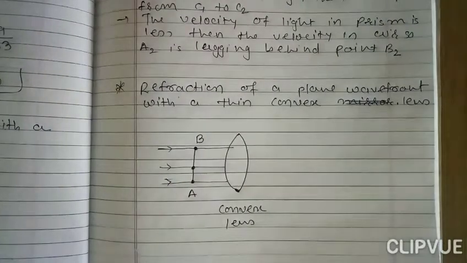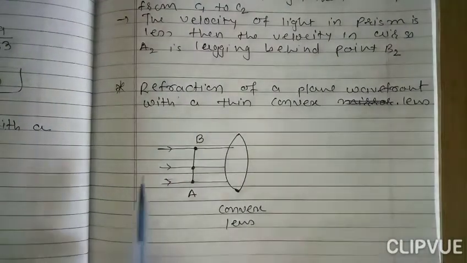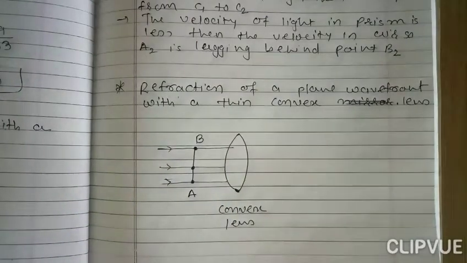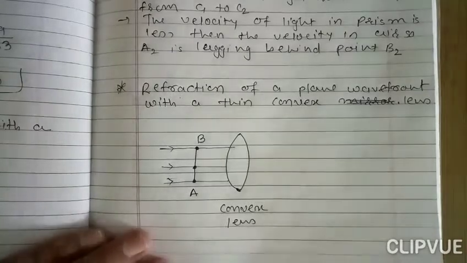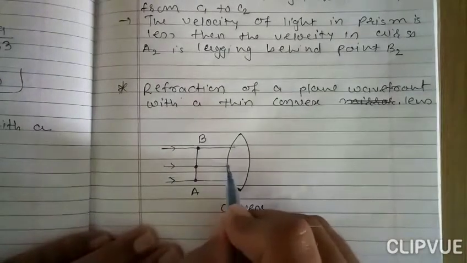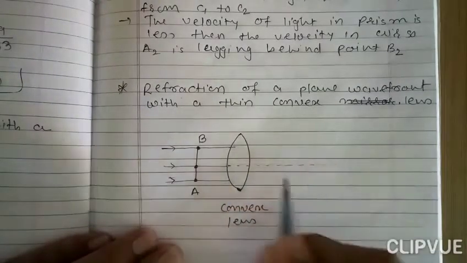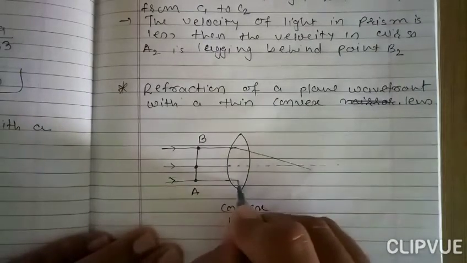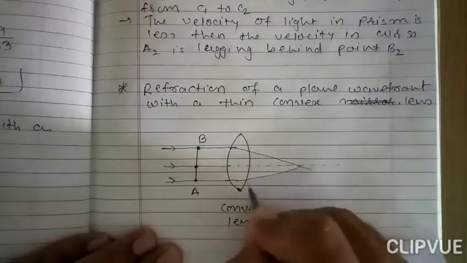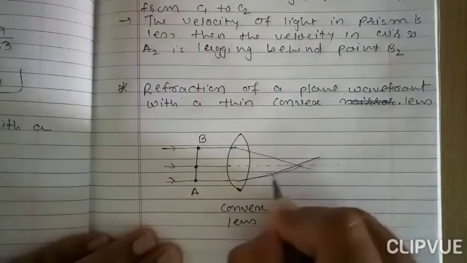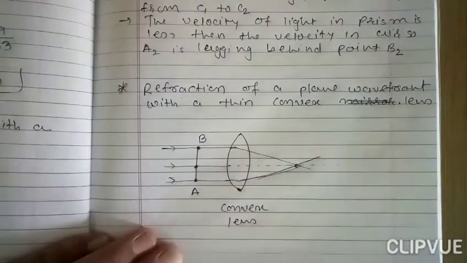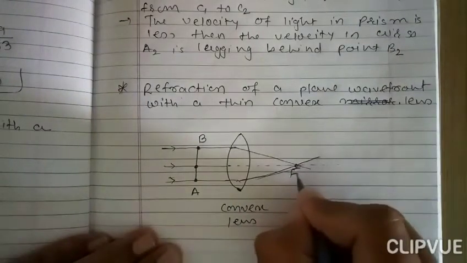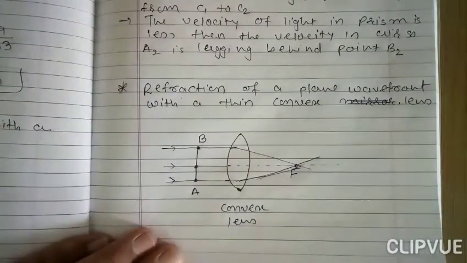Now we know that if the rays are from infinite distance, then we get an image at the point F. So these rays pass like this, and these rays pass like this, so at point F, the focus point, we get the image.